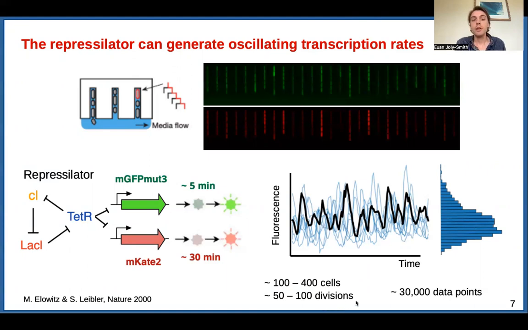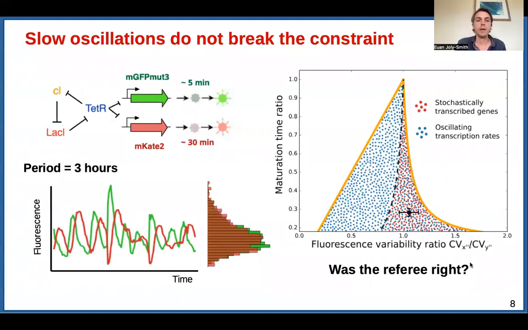But the method is high throughput enough, this microfluidic device can hold enough cells such that we can combine all of the data into a distribution and then see if the CVs from the distribution agree with what we see, right? So here's the result of the experiment. This is an example of a time trace. We have the distribution from the data, and the point lies right here. So was the referee right? Well, remember, this is an oscillation, and oscillations can lie anywhere here. So this doesn't disprove the theory, but the point doesn't lie in this region where this would be actually useful.